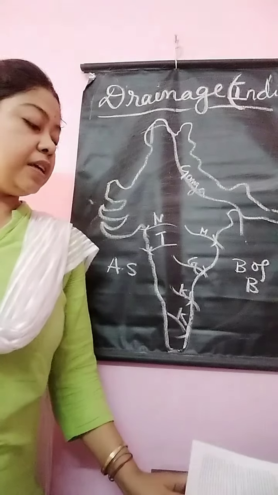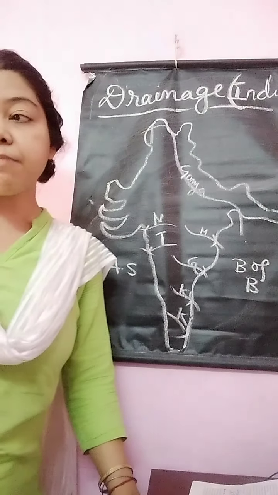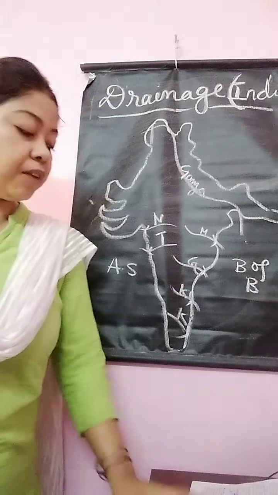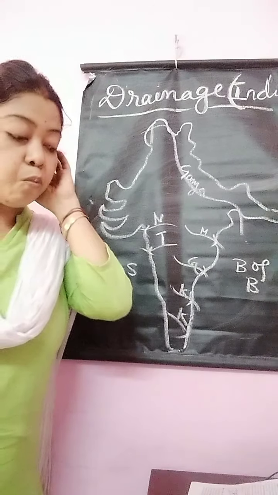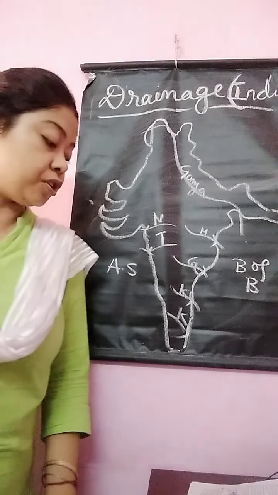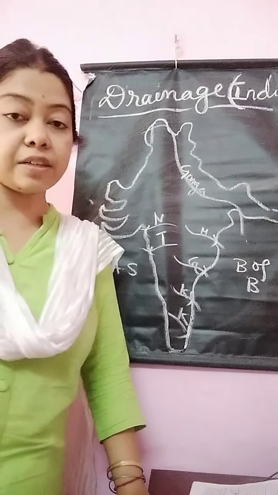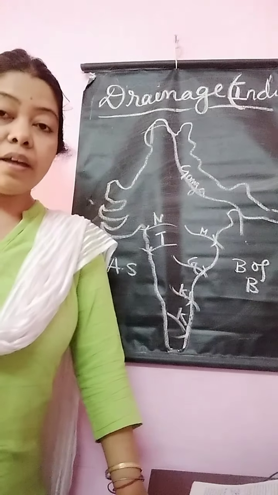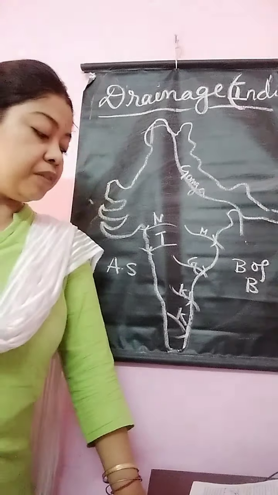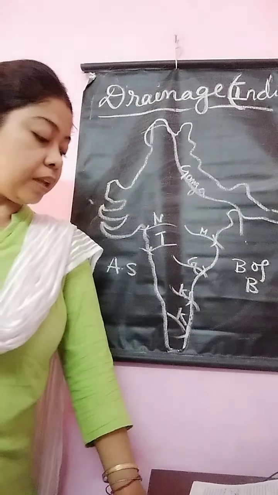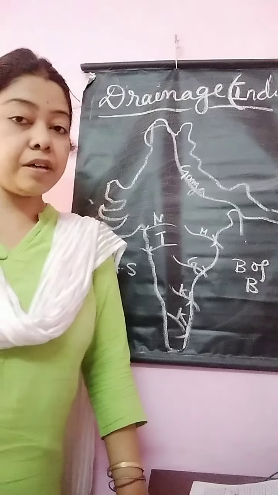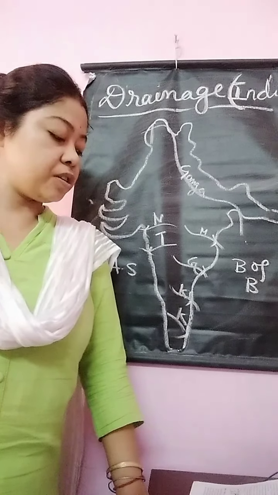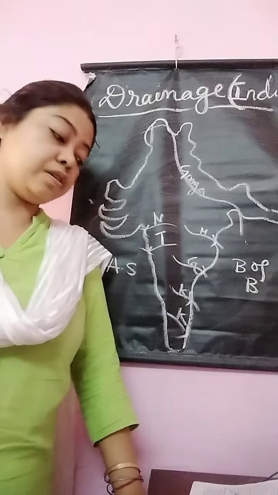A multi-purpose river valley project is a project which helps in manifold purposes like flood control, making of dams, irrigation water, soil erosion control, afforestation, pisciculture, etc. The most important river valley projects of India are the DVC, Damodar Valley project on the river Damodar, Bhakra Nangal project on the river Satluj, Mayurakshi project on the river Mayurakshi, Tungabhadra project on the river Tungabhadra. These are all important river valley projects.